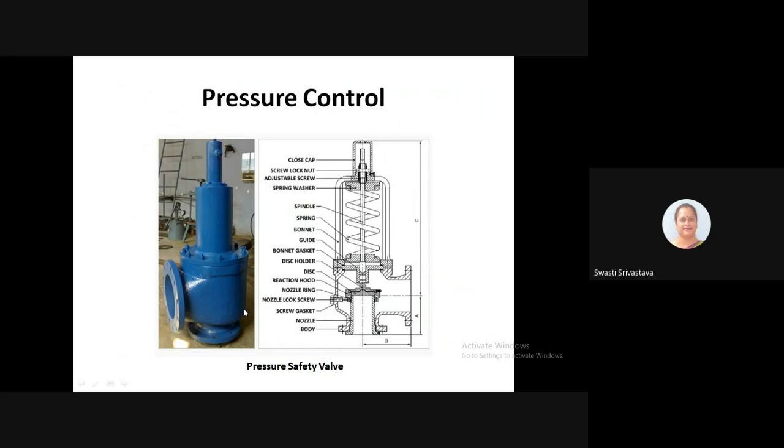This pressure safety valve will operate as soon as the pressure rises or decreases. The spring will either expand or contract, and this movement of the spring will help to release the pressure within the fermenting vessel.